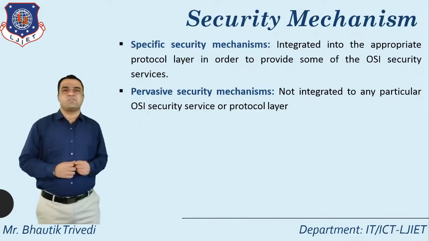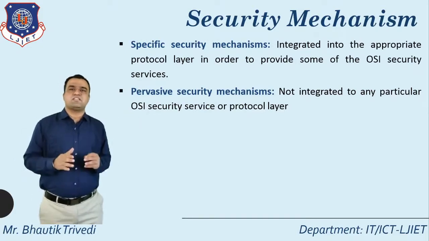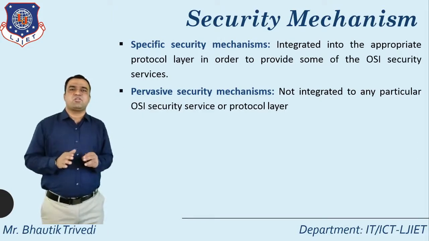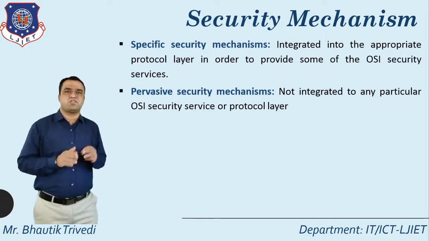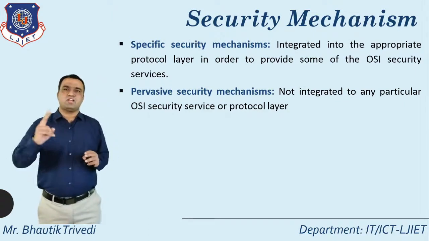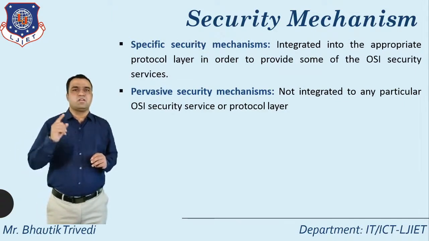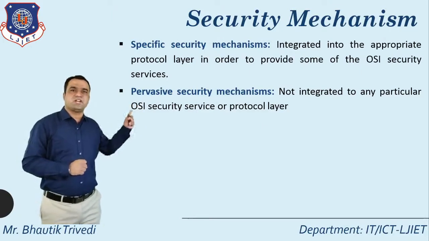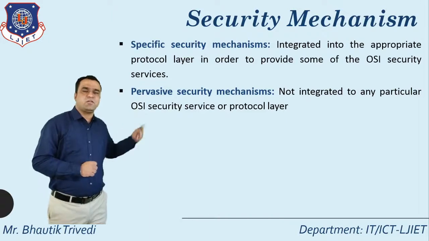The second one is pervasive security mechanism, which is not integrated into any particular OSI security service or protocol layer. So up to this, you know there are mainly two types of mechanism: specific security mechanism and pervasive security mechanism.